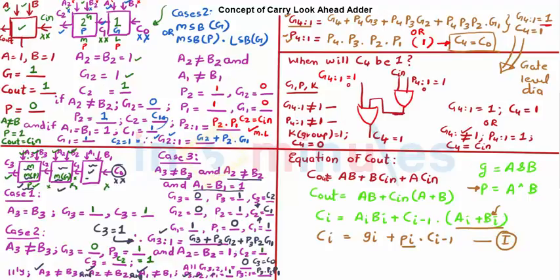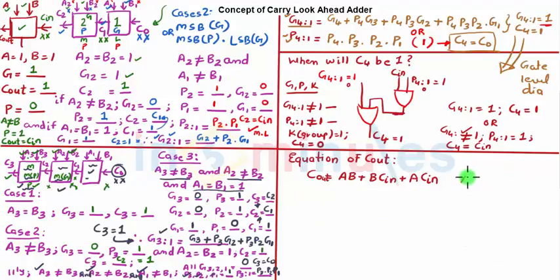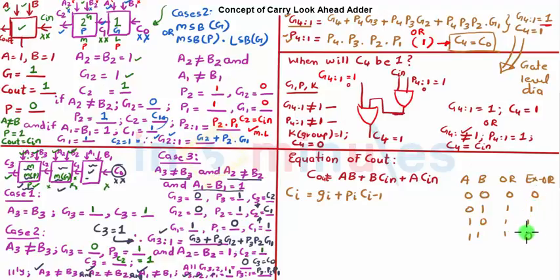Let's quickly write the truth table. What I just derived here was Ci is equal to Gi plus Pi Ci minus 1. Let's write the truth table for OR and XOR gate real quick. 0 0, 0 1, 1 0, 1 1. This is 0 1 1 1 for OR, and 0 1 1 0 for XOR. Now if you look at it properly, you will come to know that XOR and OR differ only in the last case in the truth table, and that's the case when my A is 1 and my B is 1.